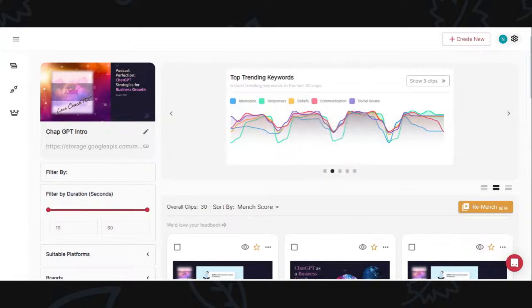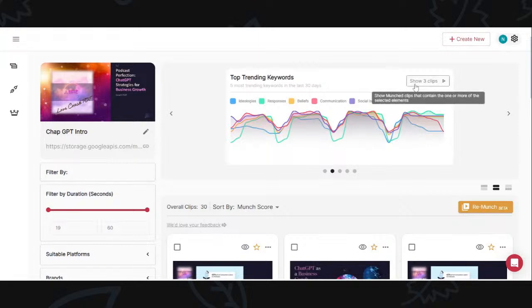Another thing it shows you is the top trending keywords. So the 5 most trending keywords in the last 30 days based on this video are ideologies, responses, beliefs, communication, and social issues. So this is called a color chart, or a color coded chart. Anywhere that you see this reddish pink line, that's communication. So if you look, you can see that responses took the biggest dip out of all of them, right? You don't see responses trending too much until lately, right?